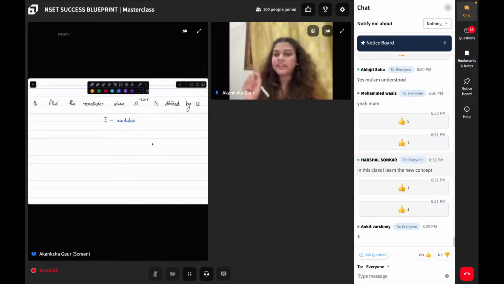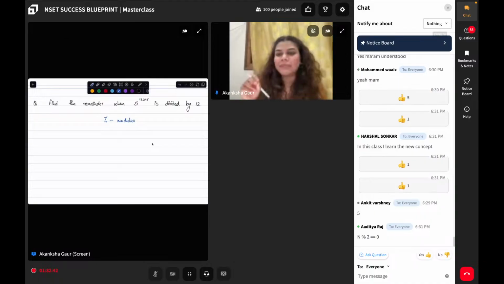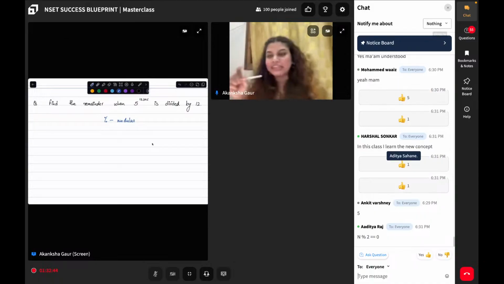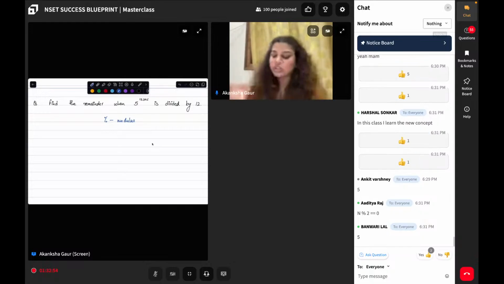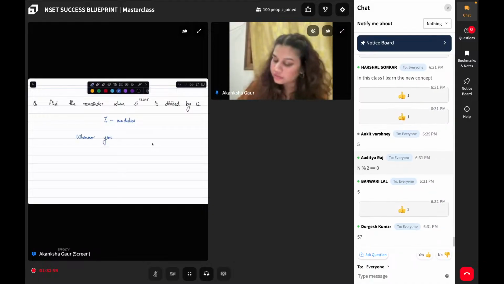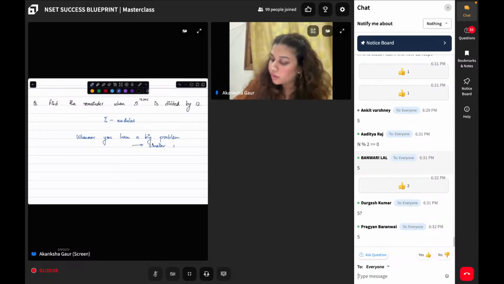You know that whenever I'm talking about a remainder given by a certain number, the remainders will repeat in a range. Remainders will always repeat in a range. Do you guys agree or not? So whenever you have a big problem of remainder, try to find a smaller problem which is similar to this one.